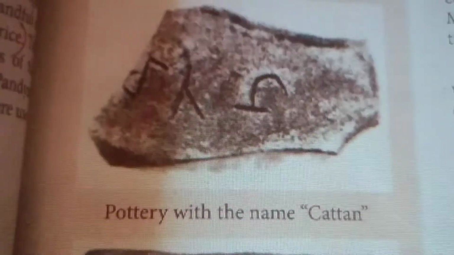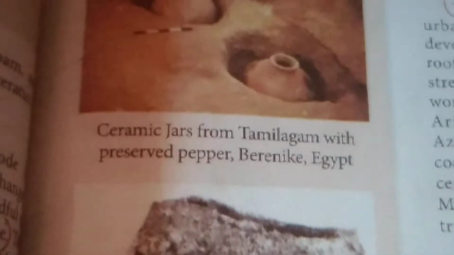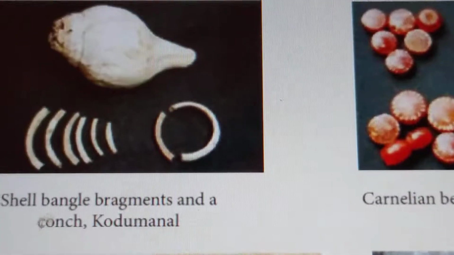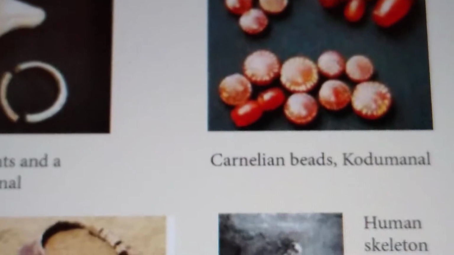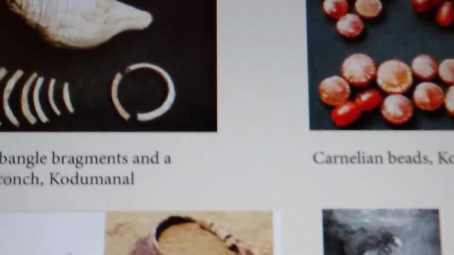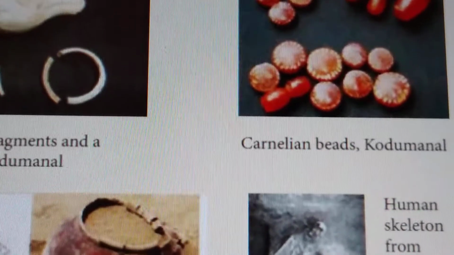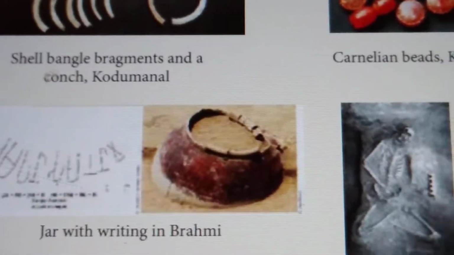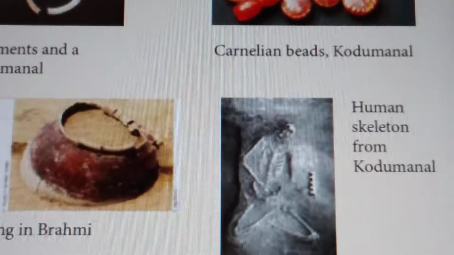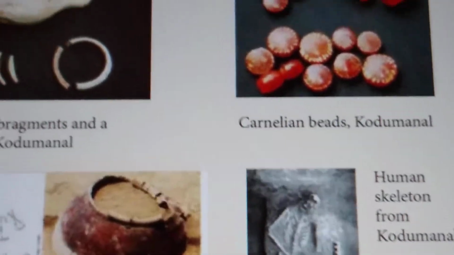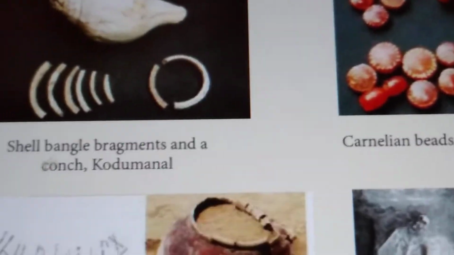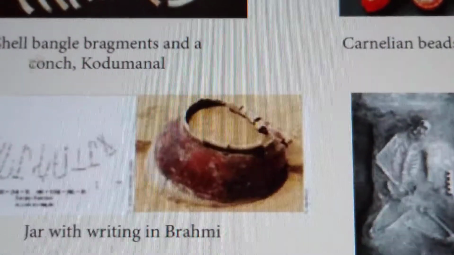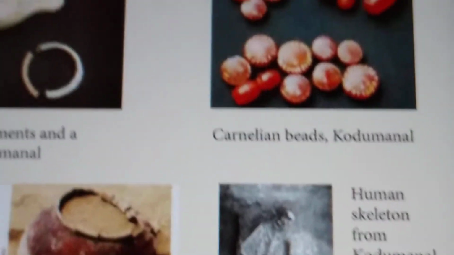Emergence of towns and ports. The Sangam age saw the first urbanization in Tamilagam. The towns worked as ports and artisan centers. Arikamedu, Kaveripumpattinam, Korkai on the east coast and Pattanam in Kerala were port centers. Kanchipuram, Uraiyur, Karur, Madurai and Kodumanal were inland trade centers. Many goods and commodities were produced in these centers and exported to various regions.